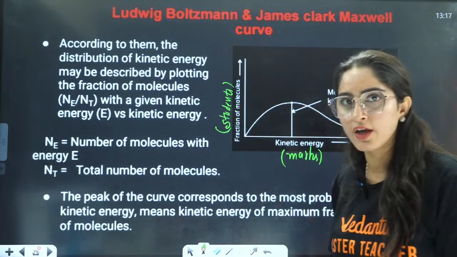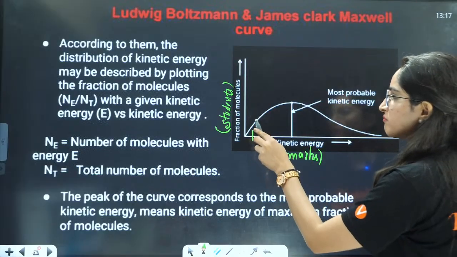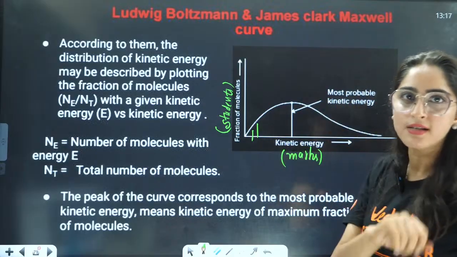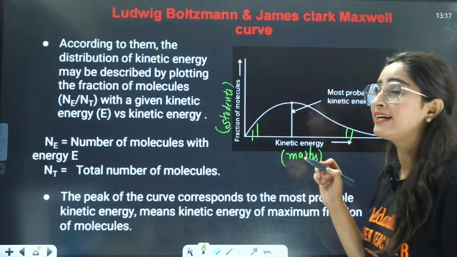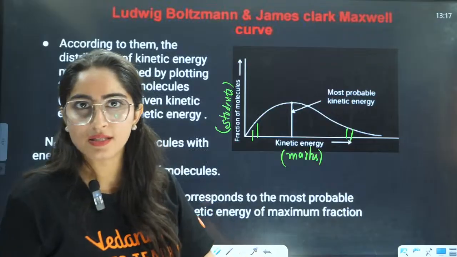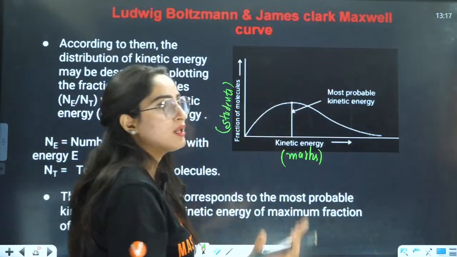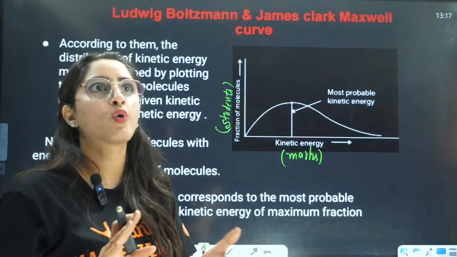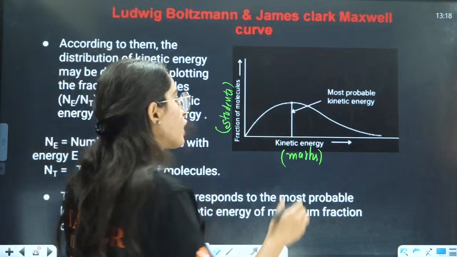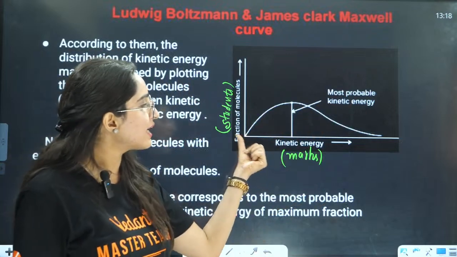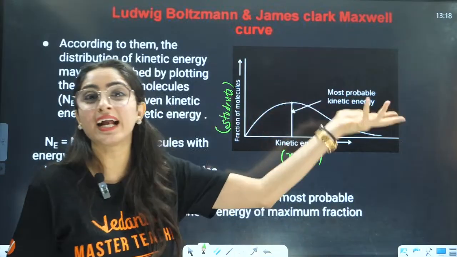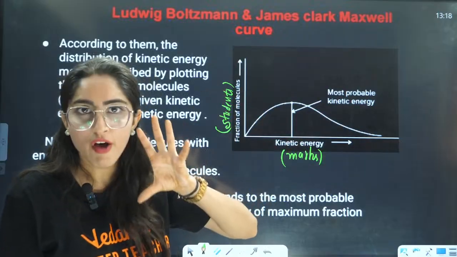Now, in a class, someone who is scoring 35%, 40%, that kind of students are very few in a class. And the students who are scoring 99%, 98%, they are also very few in a class, right? The most probable students are the ones who are scoring around 70 to 85%, right? These are the average students. So here also, least kinetic energy is possessed by very few molecules. Very high kinetic energy is also possessed by very few molecules.